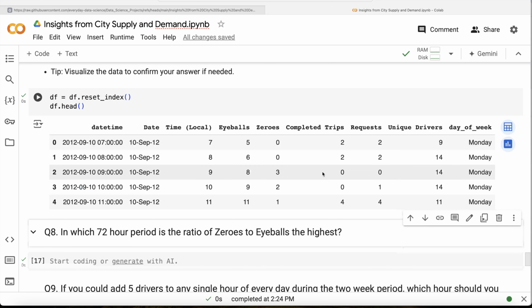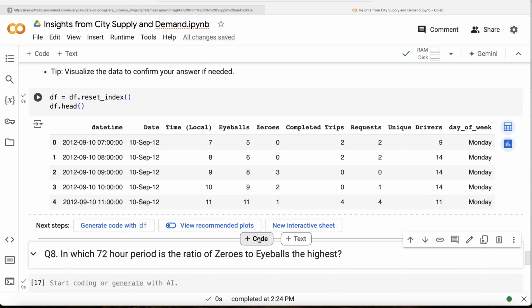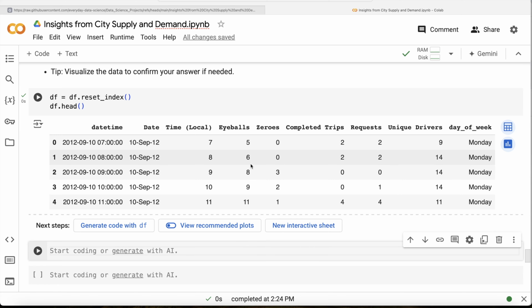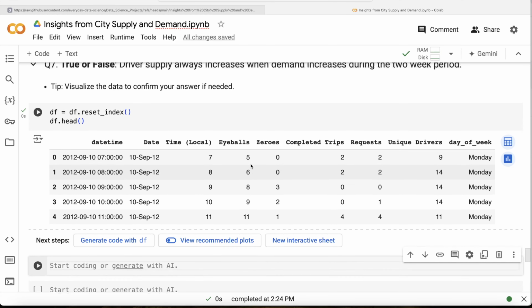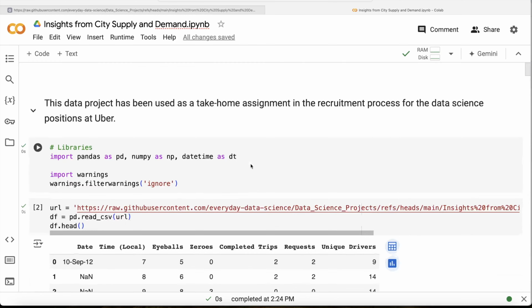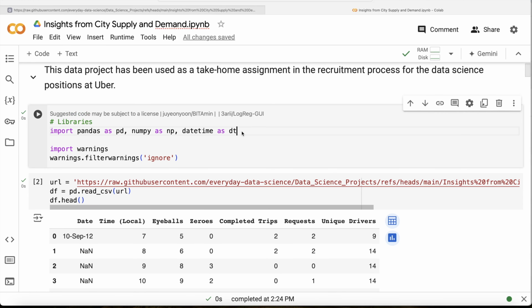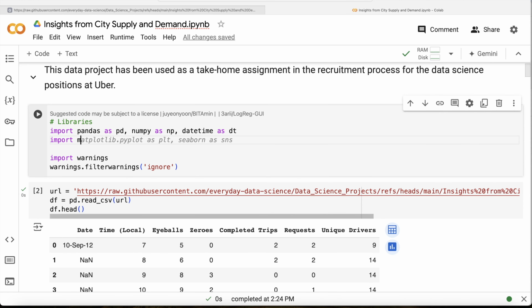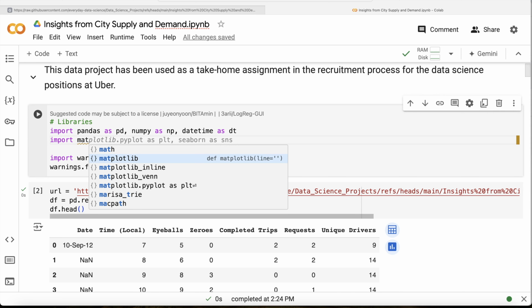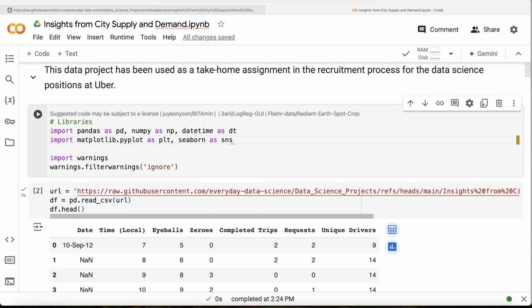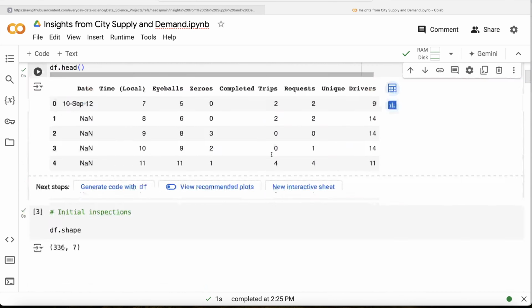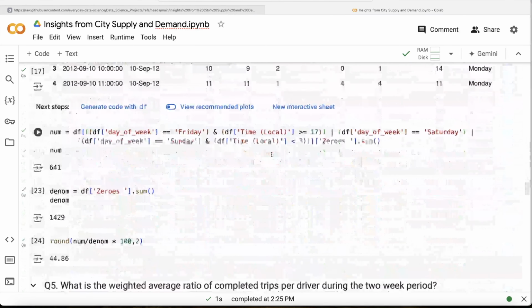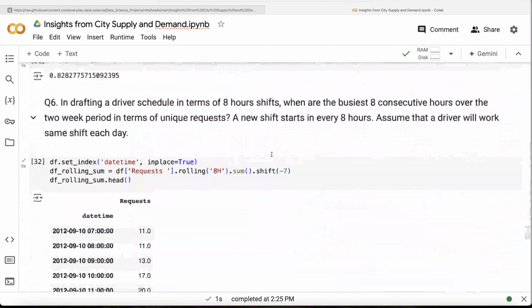Let me go ahead and run this. So now this is what we have. Okay, now to plot this, we need to use matplotlib. We have not yet imported matplotlib, so let's go here and do import matplotlib.pyplot as plt. We don't need seaborn, but okay, let's import it. That does not matter.